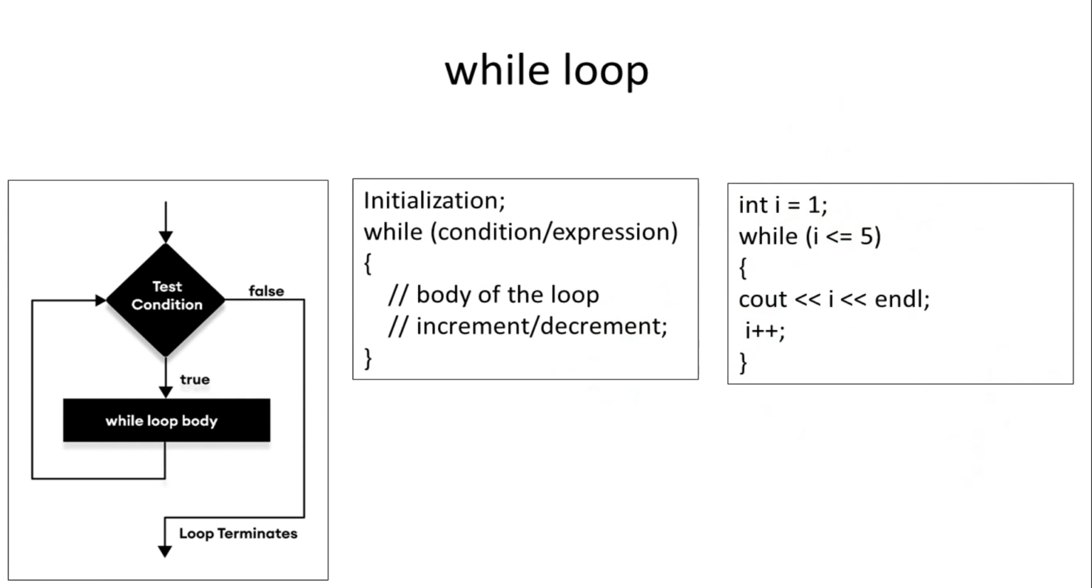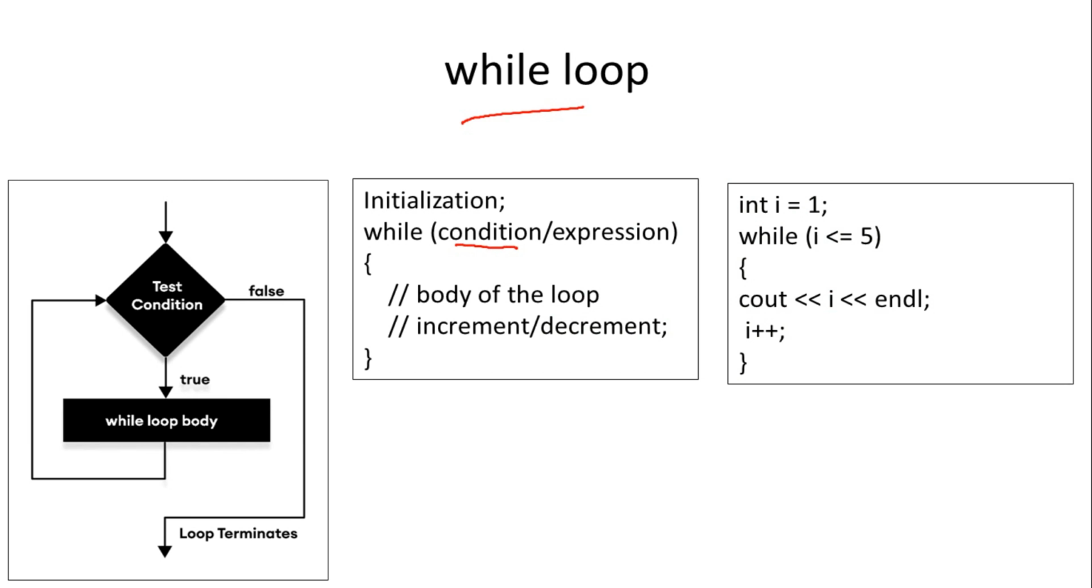So, the while loop. See here, in every loop three things are mentioned. So what is a while loop? While means while some condition is true, execute that thing. Whenever that condition becomes false, stop executing that thing. This is the meaning of a while loop.